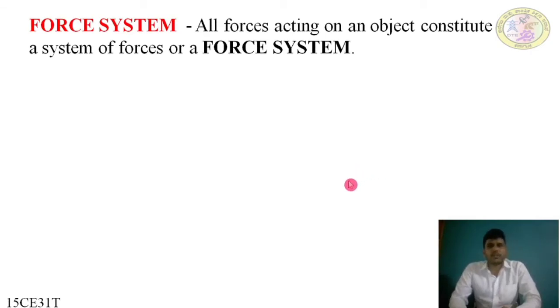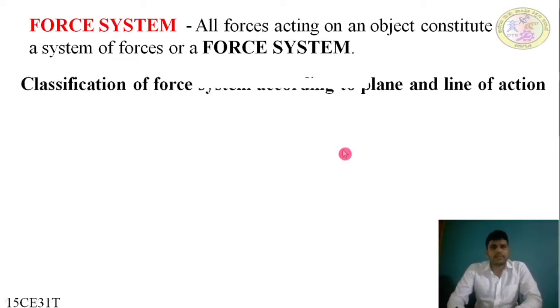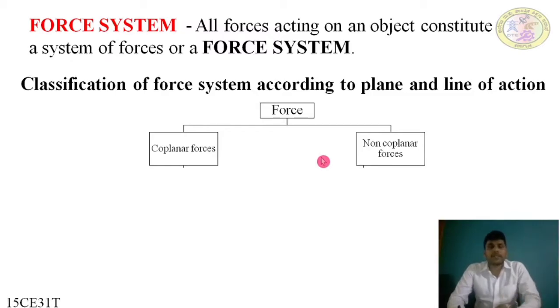Force system. What is force system? The combination of two or more forces is called a force system. Two or more forces on an object or on a body constitute a system of forces, or simply called a force system. The classification of force systems is according to the plane and line of action. We have discussed this in the last slide. Force is classified into two: coplanar forces and non-coplanar forces. Coplanar forces lie on the same plane; non-coplanar forces lie in different planes.